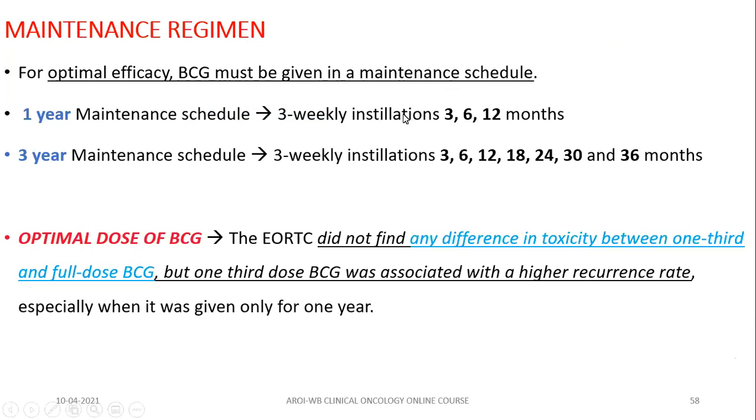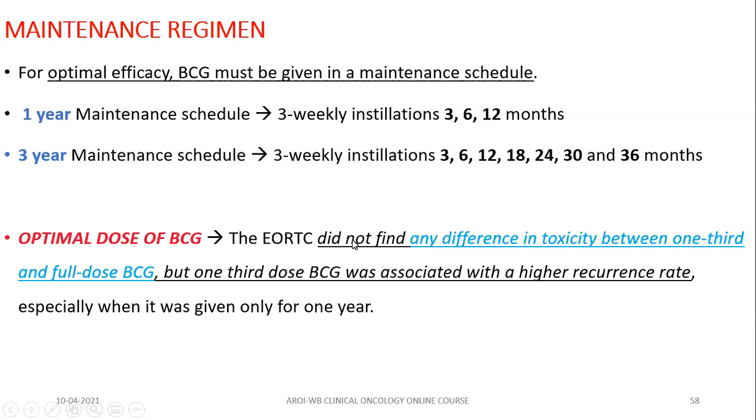If it's an intermediate risk group, give induction weekly BCG in week 1, week 2, week 3, week 4, week 5, week 6. Then at 3 months, you give intravesical BCG again at week 1, week 2, and week 3 in the third month, then again at 6 months, then again at 12 months. For 3 year maintenance, after 12 months, it is 6 monthly, that is at 18 months, 24 months, 30 and 36 months.